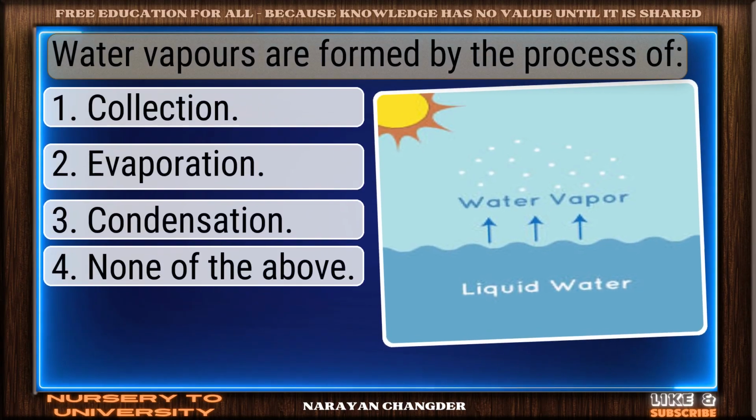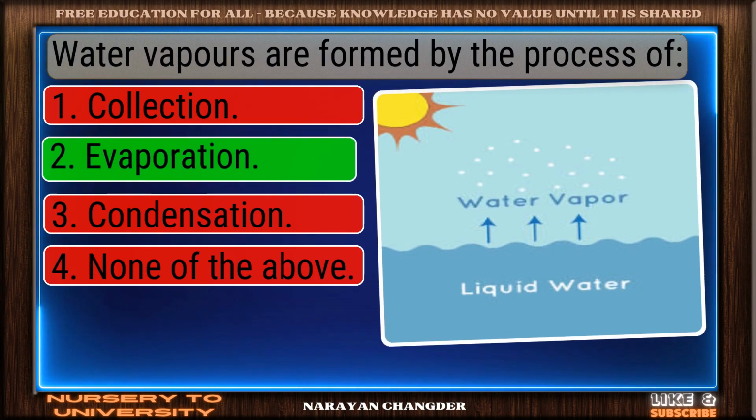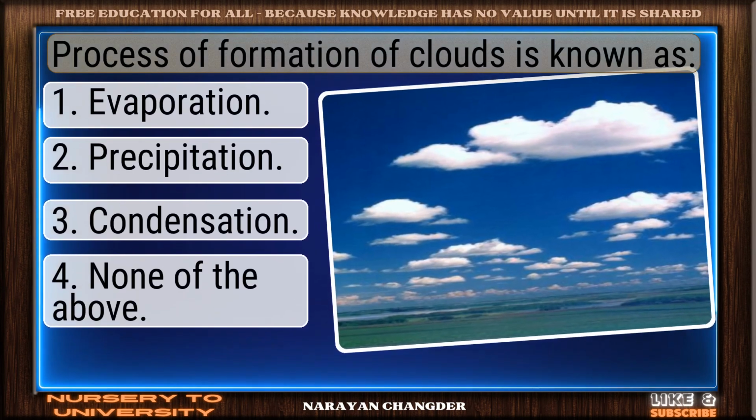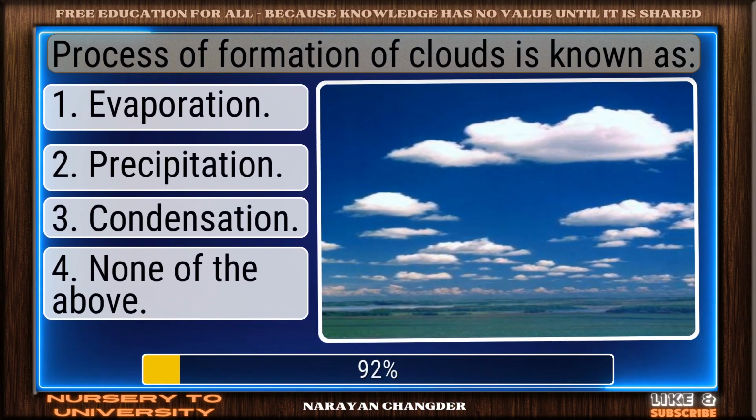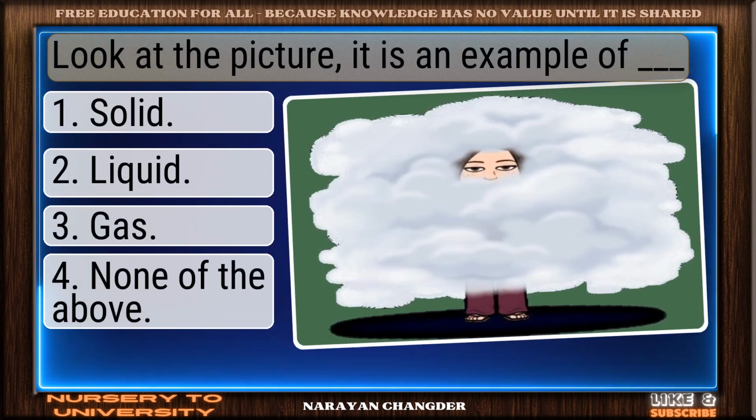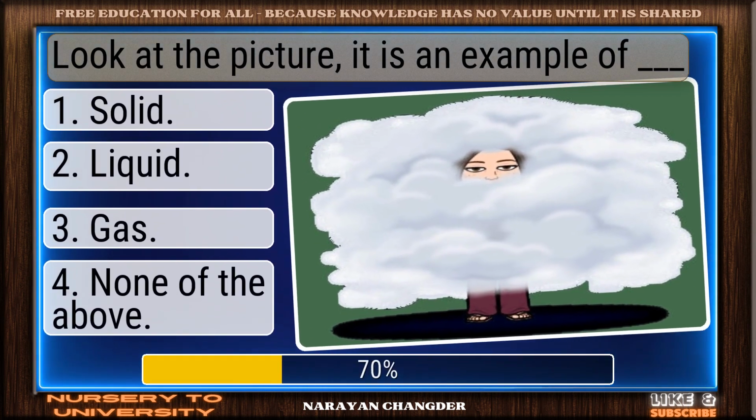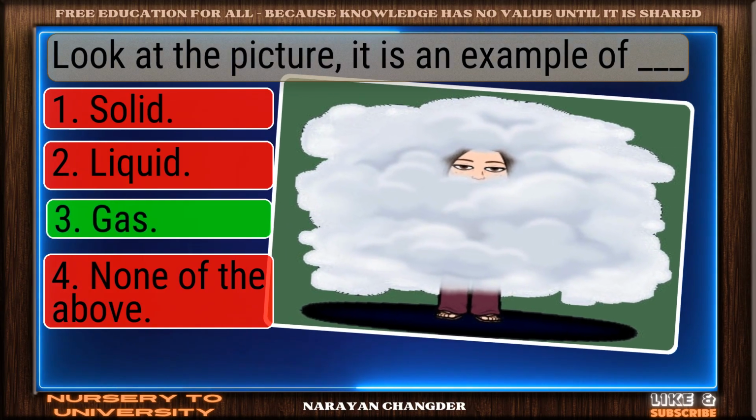Water vapors are formed by the process of. Well done. Evaporation is the right choice. Process of formation of clouds is known as? Right choice. Condensation is the best answer. Look at the picture. It is an example of dash. Smart pick. Gas is the correct choice.